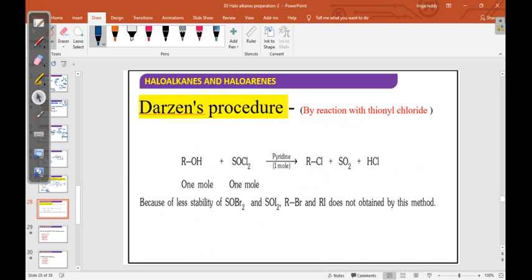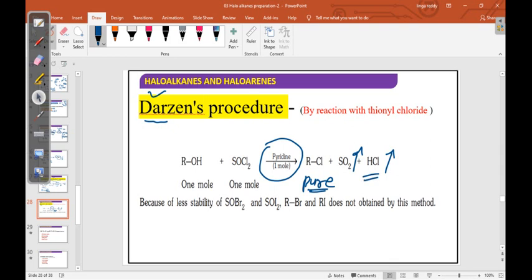Next, Darzens process or Darzens method. We already discussed it in the last alkyl halide videos. The speciality of this reaction is that here we get pure alkyl halide. Why? Because SO2 and HCl both are gases. We use pyridine to neutralize this HCl.